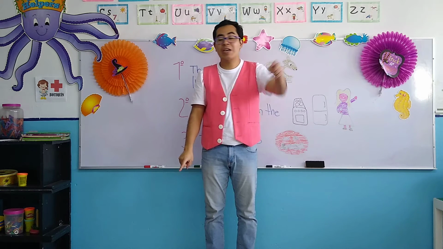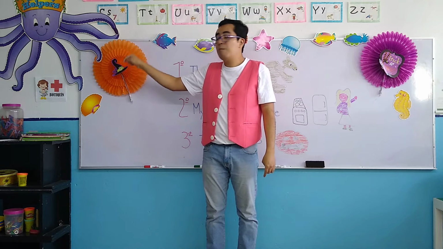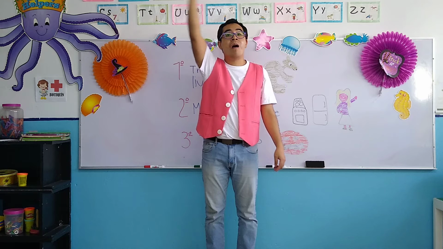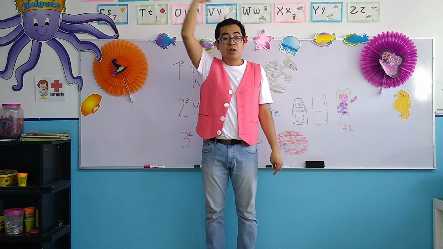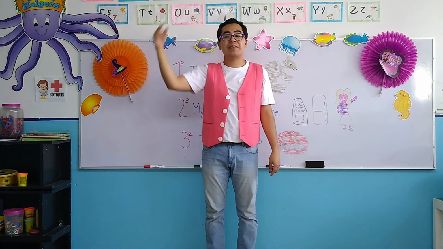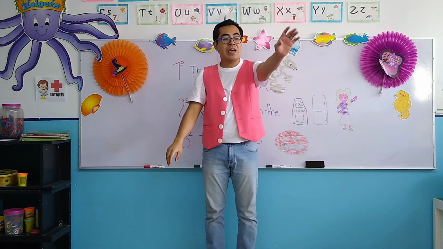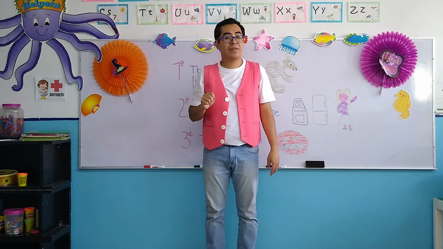She is a policeman. Ella es un policía. It is a policeman. Eso es un policía. We are policemen. Nosotros somos policías. They are policemen. Okay? Ellos son policías. Okay?